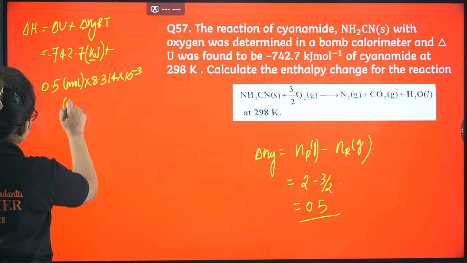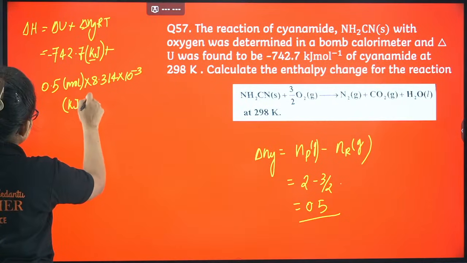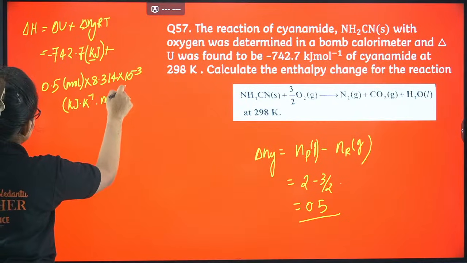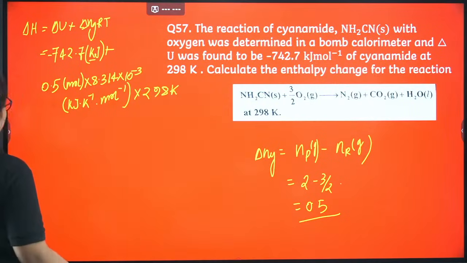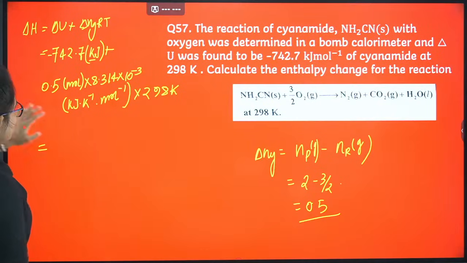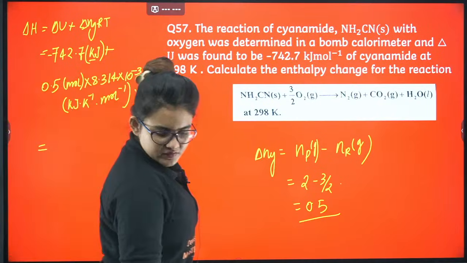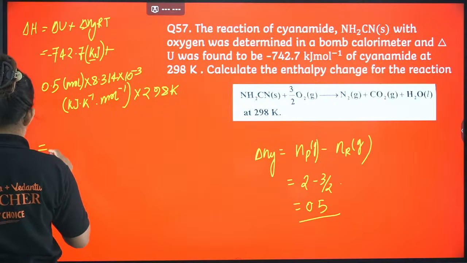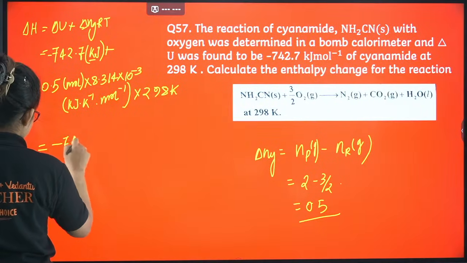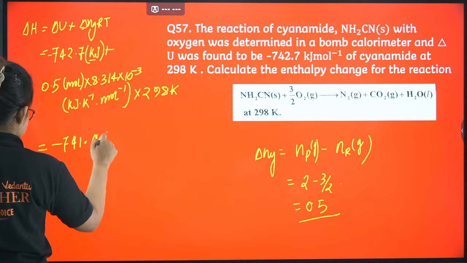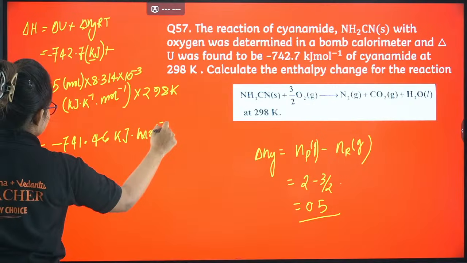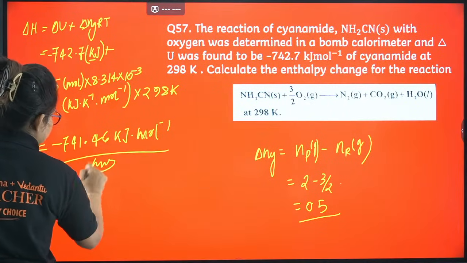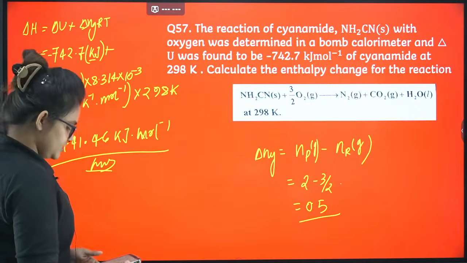So the unit will come up to be kilojoule Kelvin inverse mole inverse, right, into 298 Kelvin. If you calculate everything, it will come up to be something like minus 741.46 kilojoule per mole. That is the answer. I guess it is clear to you.